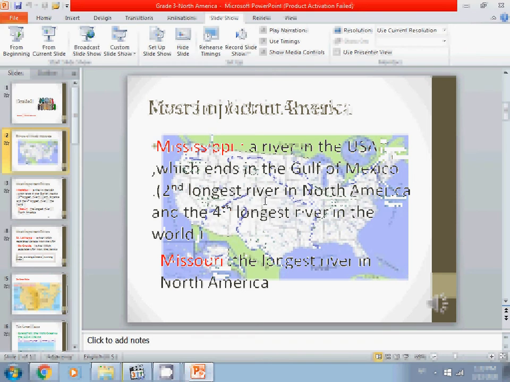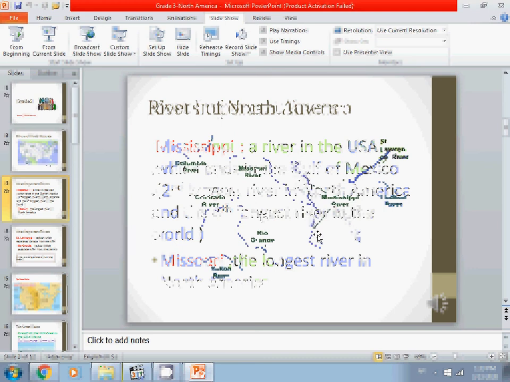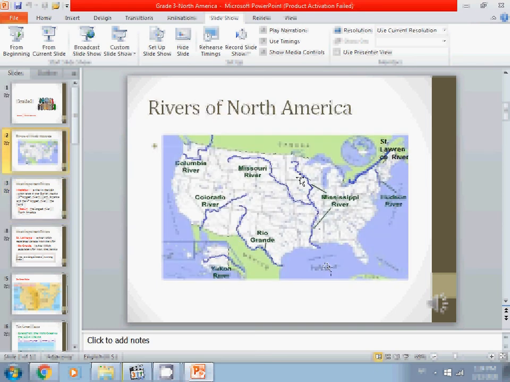Most important rivers. Mississippi is the river in the USA which ends in the Gulf of Mexico. It's the second longest river in North America and fourth longest river in the world. Again, Mississippi. It ends where? Look at the end of Mississippi River to the south. Yes, it goes right to the Gulf of Mexico like we said.